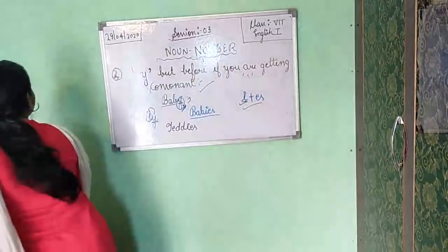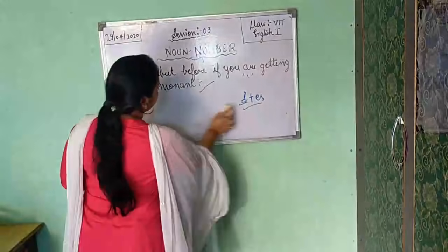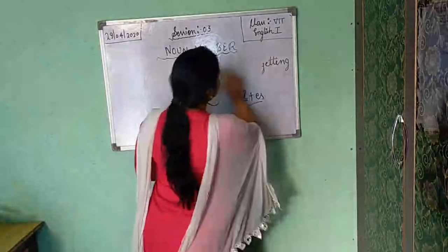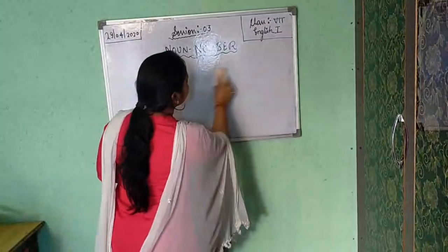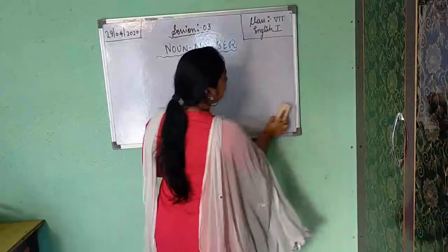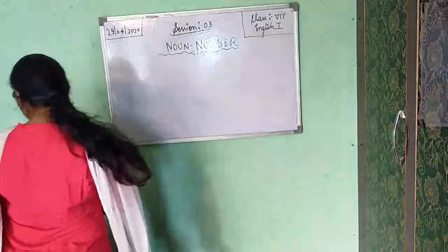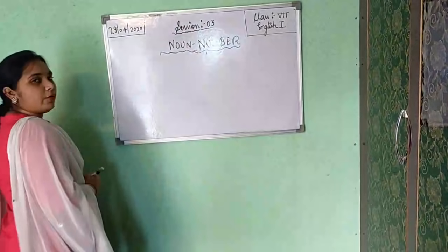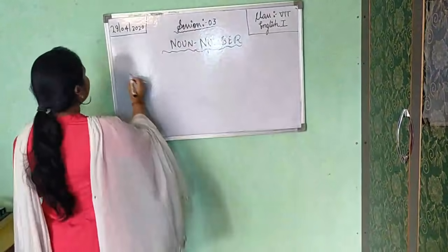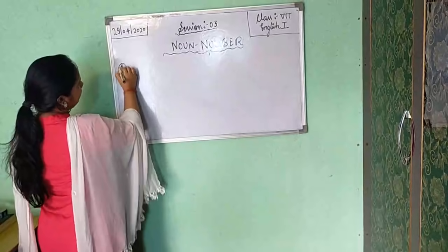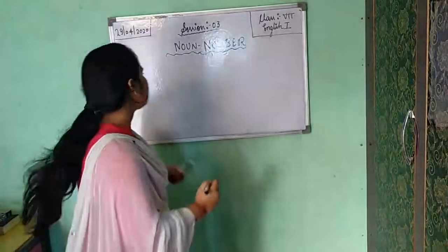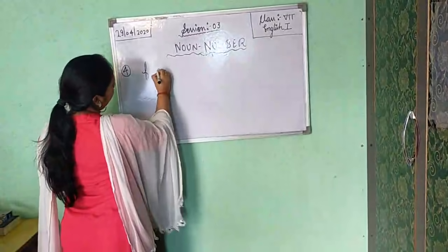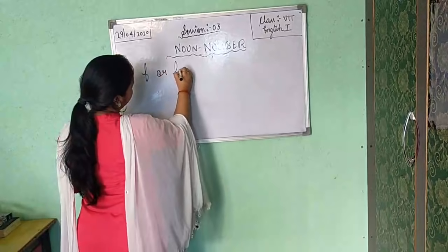Now after that, the fourth rule is, I think these 3 rules are clear to you, and please watch this video. If anything is not clear to you, 2 or 3 times you can watch, but before 5 days only. Now fourth one is, if in the last of the word, you are getting F or FE.